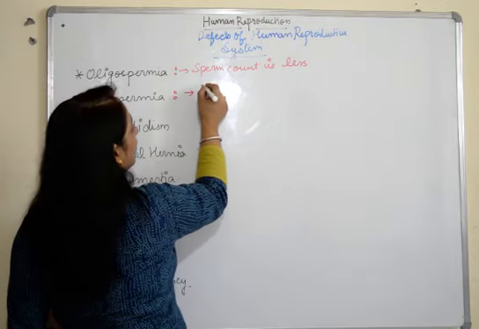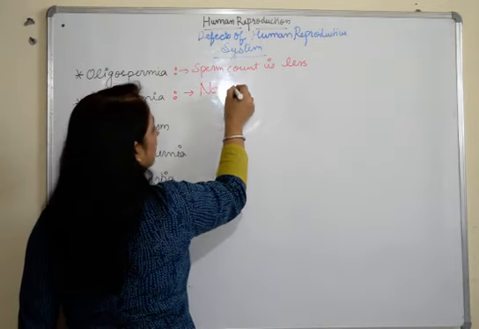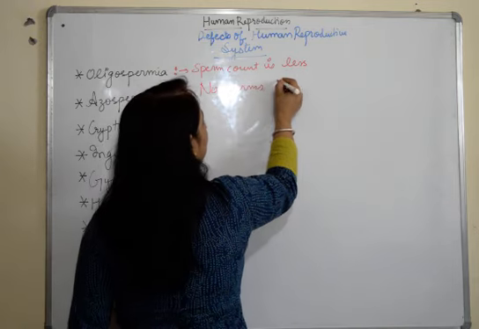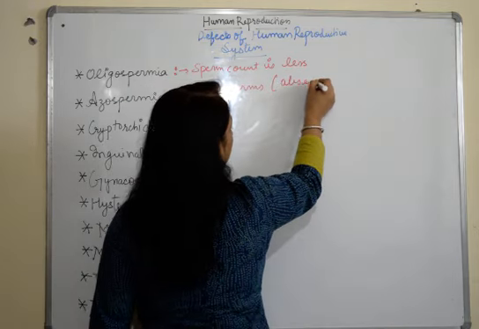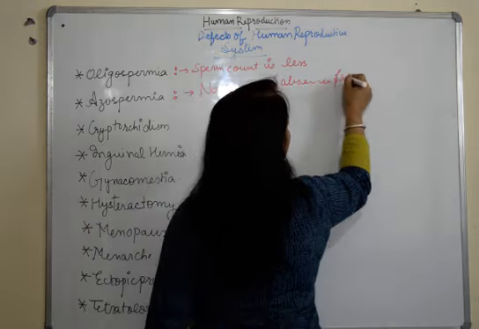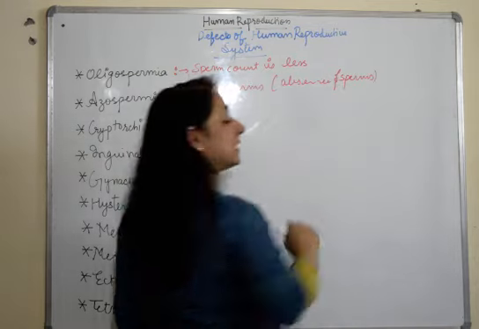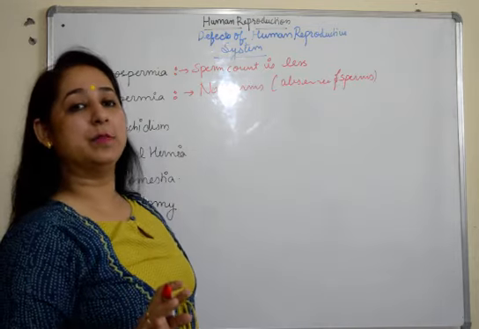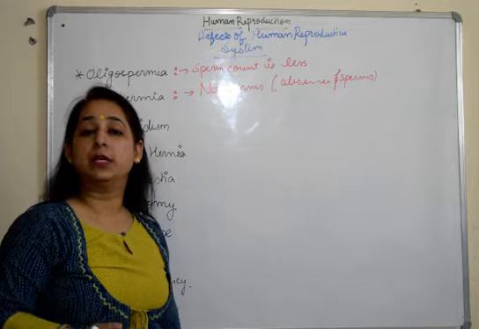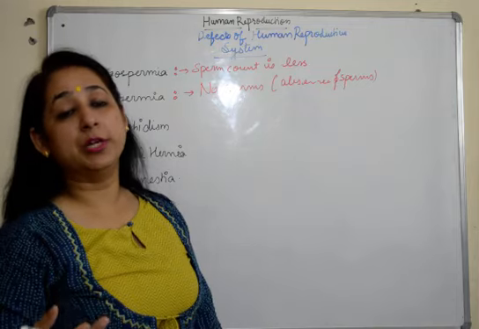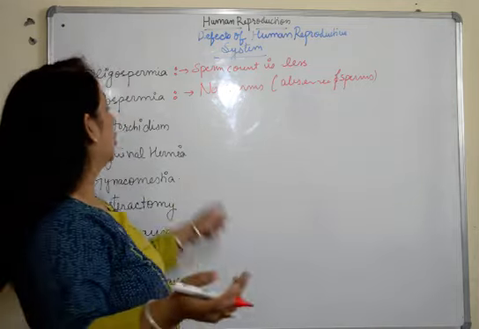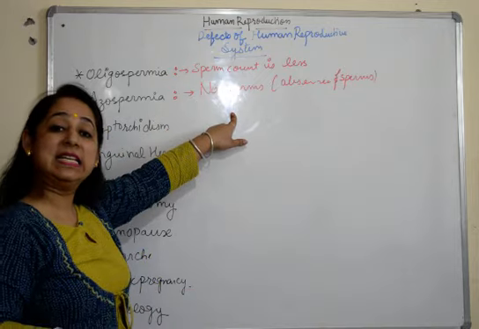Azoospermia is a condition wherein there are no sperms in the semen, or you can say absence of sperms. This leads to sterility of the males because now they cannot produce sperms, and when the sperms are not produced, there is no fertilization. So that is a condition of sterility.